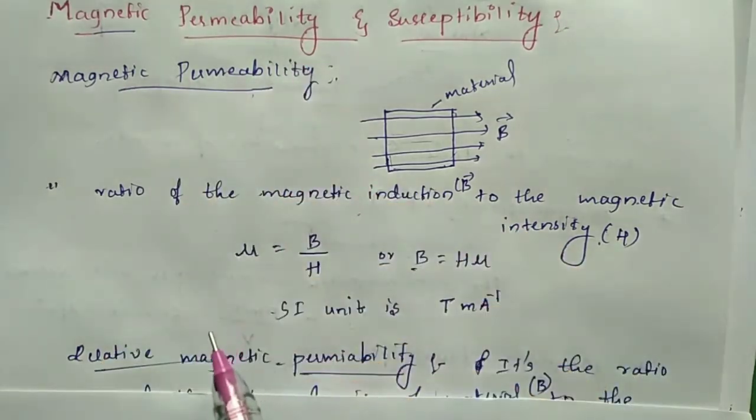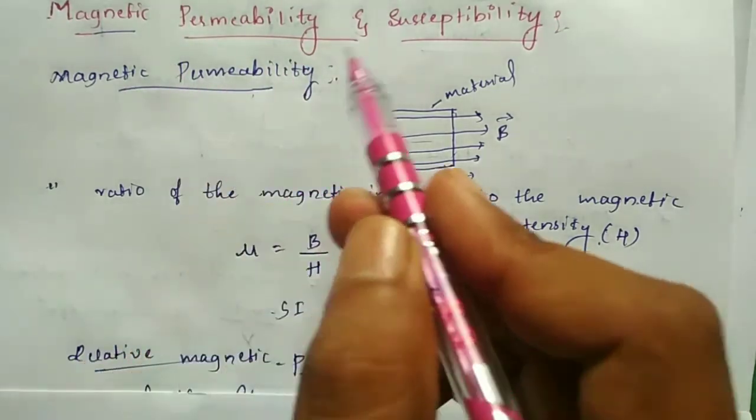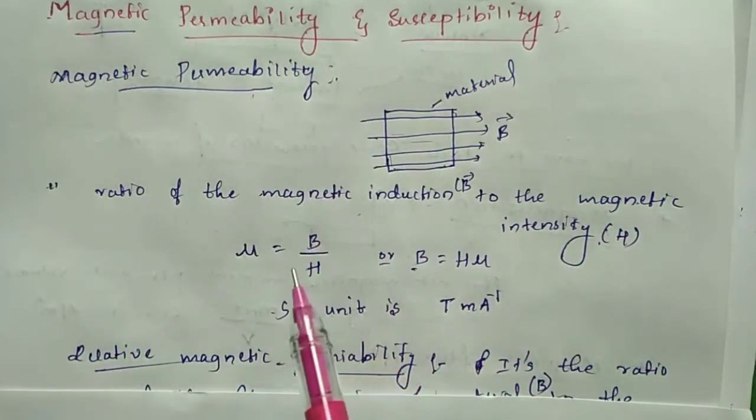Generally we discussed here magnetic permeability and magnetic susceptibility.